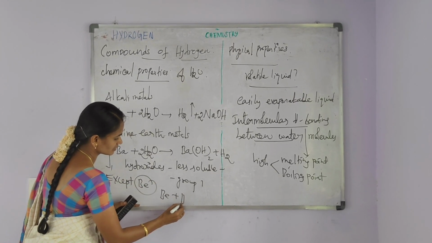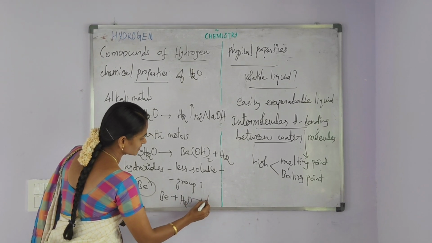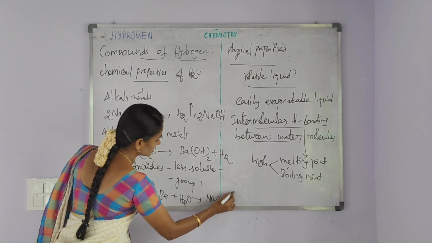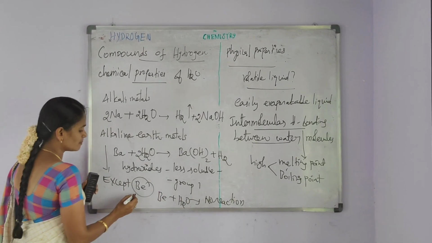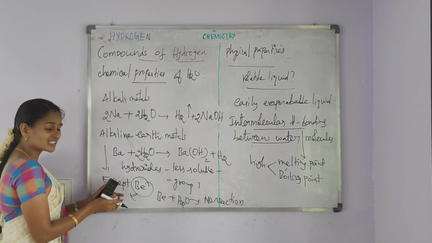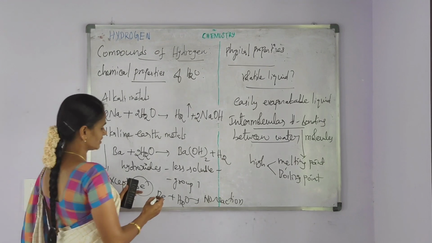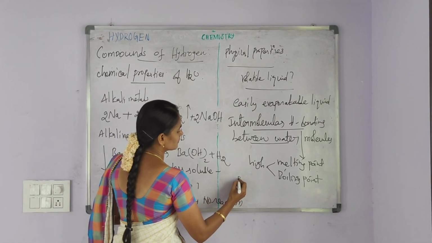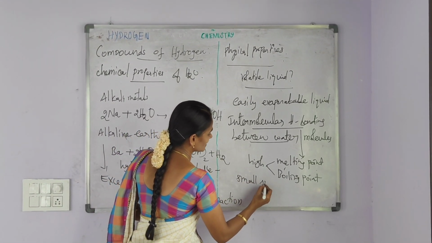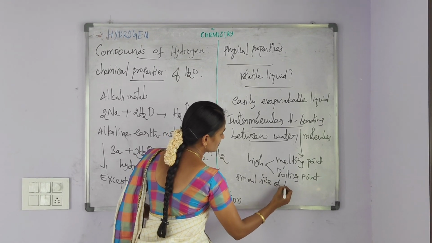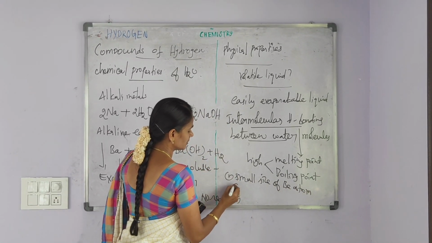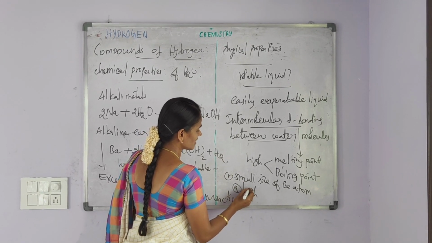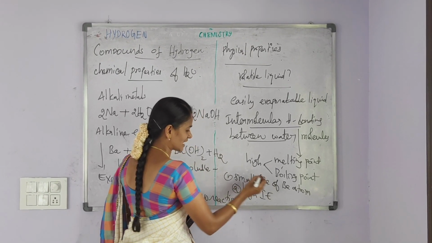Beryllium has no reaction with water. Now the question is, why does beryllium not react with water? It is due to the small size of the beryllium atom, and beryllium atom possesses high ionization energy.